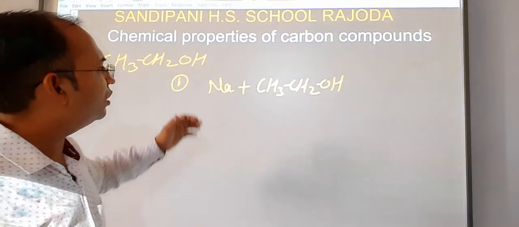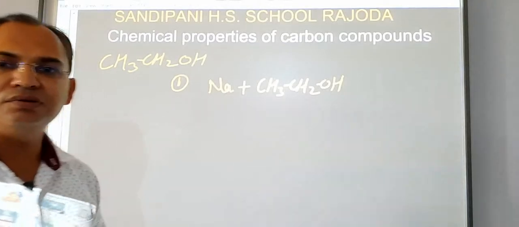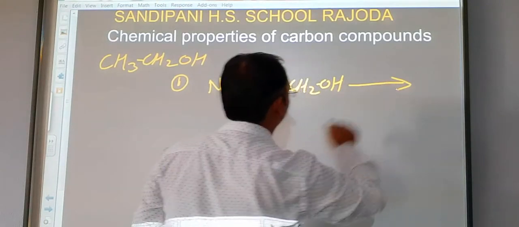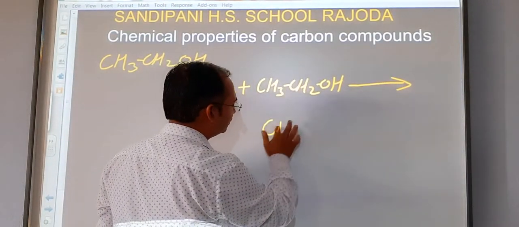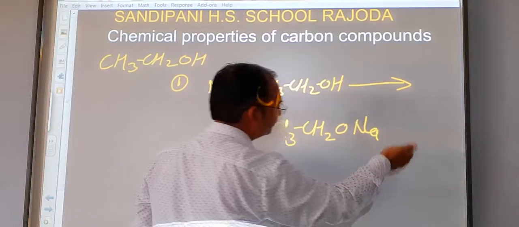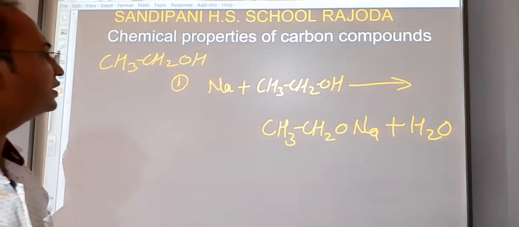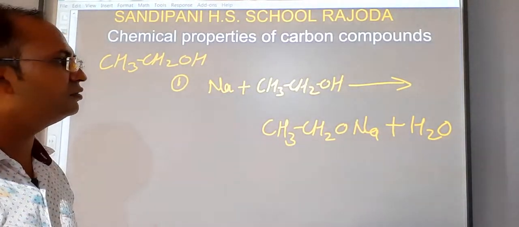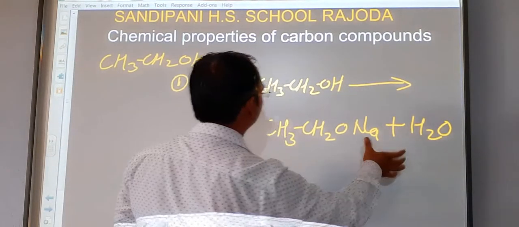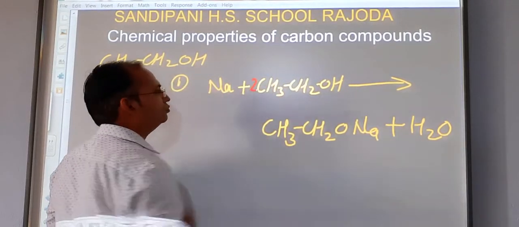Okay, students. So if sodium reacts with the ethyl alcohol, then hydrogen gas will be released in this reaction. We will see which products are formed. Then products will form CH3CH2ONa plus H2O. This is the complete reaction, but this reaction is not balanced. In order to balance this reaction, we see that here there are 2 oxygens and here only 1 oxygen. We will put here 2.